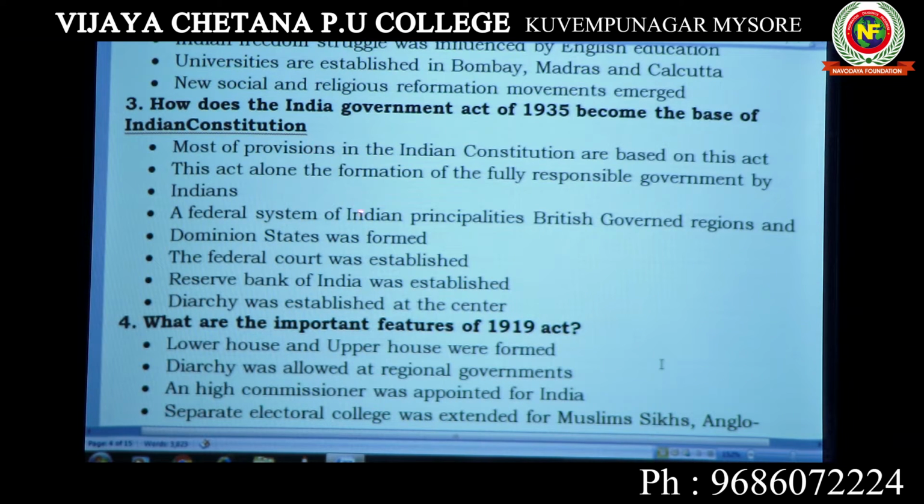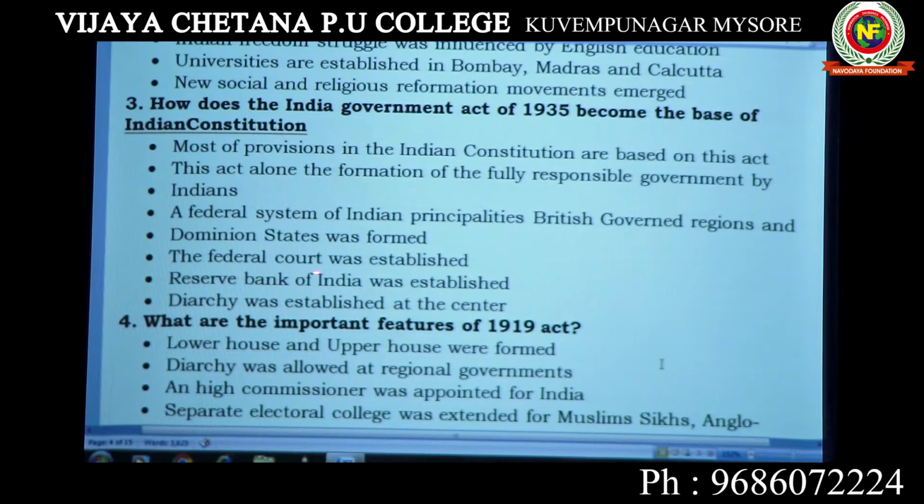If it is asked for 3 marks, how it is the base for the Indian Constitution, you have to write these points. Most provisions in the Indian Constitution are based on this act. Fully responsible government to Indians, federal system of principalities. Federal system means a two-government system, local government and central government. Dominion states were formed, and a federal court was established.